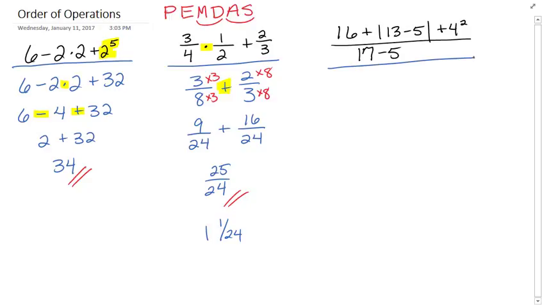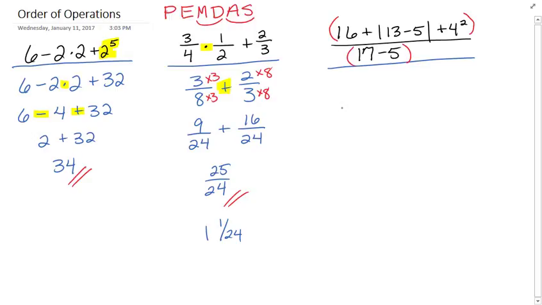Finally, this problem. Now this problem has some things going on that we have to just remember. One of the things that it has happening here is we're going to treat the top part of this fraction as if it had parentheses. Now some might argue that that's not the case, but we're going to treat it that way. So there's a set of parentheses around the top and there's a set of parentheses around the bottom. Now that's important because those parentheses are telling me do this first.